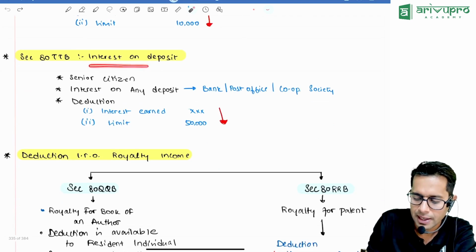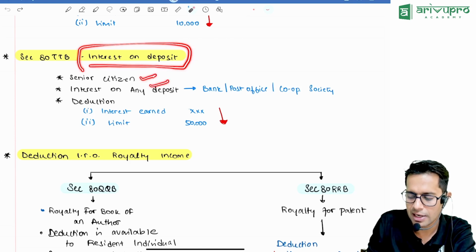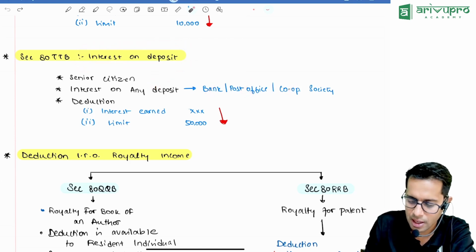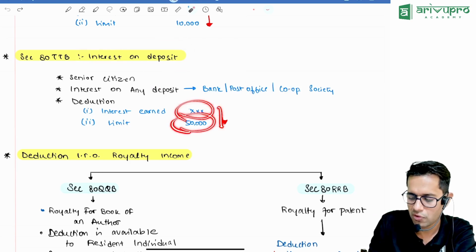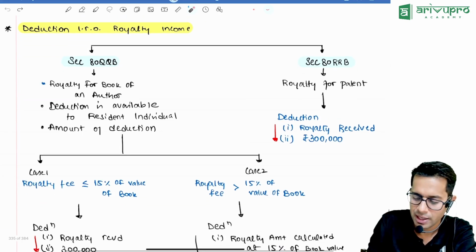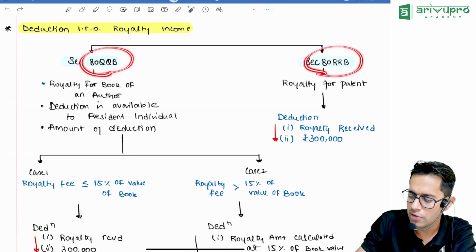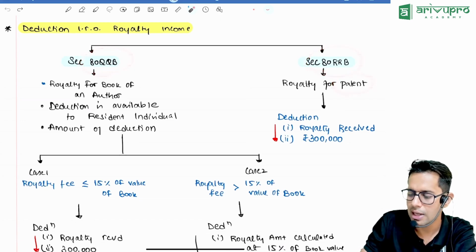80TTB, interest on deposits. So if you are a senior citizen having any type of deposit in the banks, etc., you can claim deduction of interest earned or 50,000, whichever is less. Then if you are earning any royalty income, if it is royalty for a book, you can claim deduction under 80QQB. If it is royalty for a patent, you can claim deduction under 80RRB.